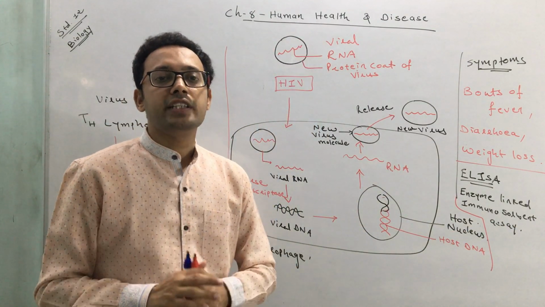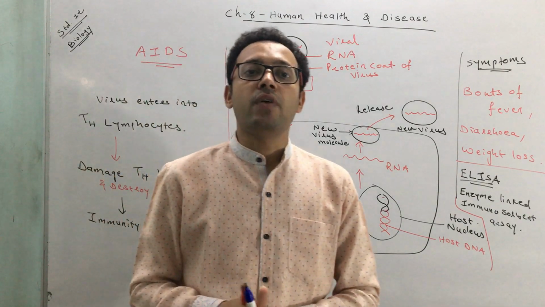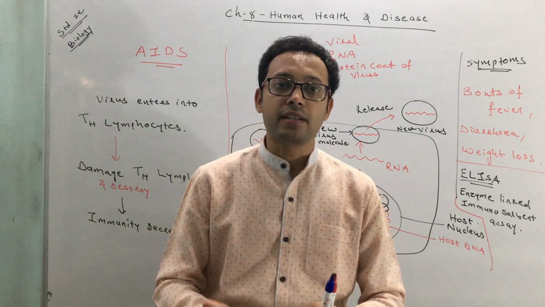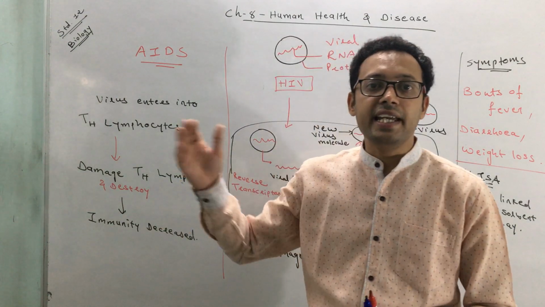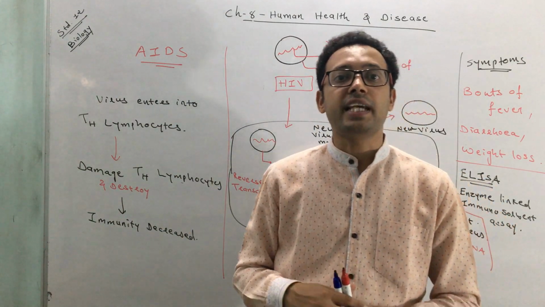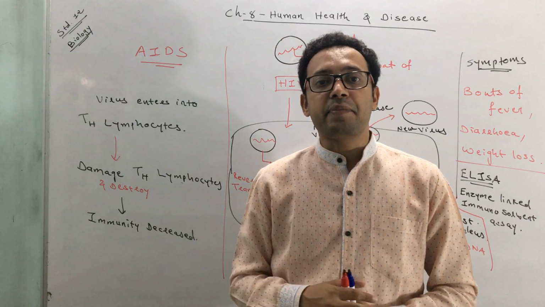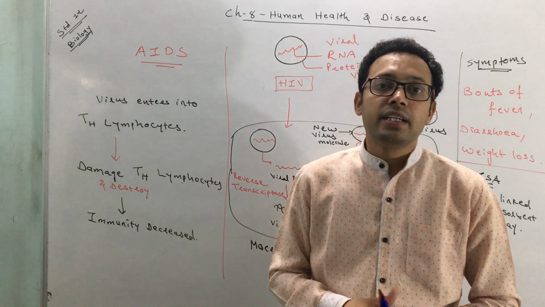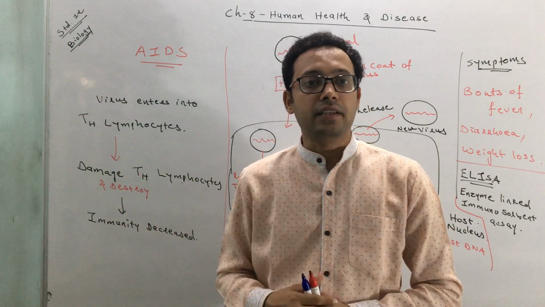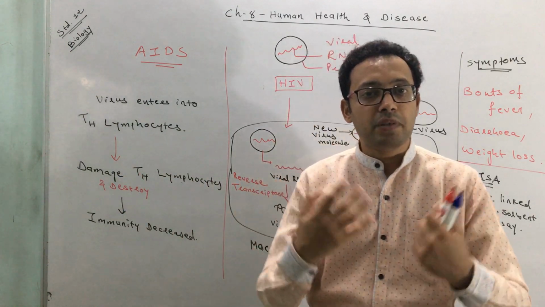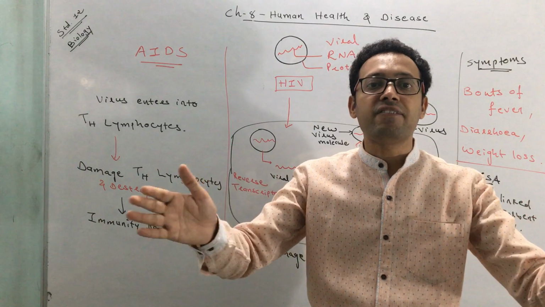Usually the treatment is antiretroviral drugs. Antiretroviral means that it kills the retroviruses. And you know that AIDS is caused by a retrovirus, that is HIV. But this therapy is not so effective, so it can ultimately lead to death. But with the help of therapy, you can prolong the life of a patient.